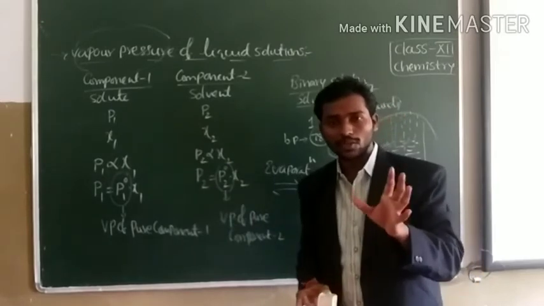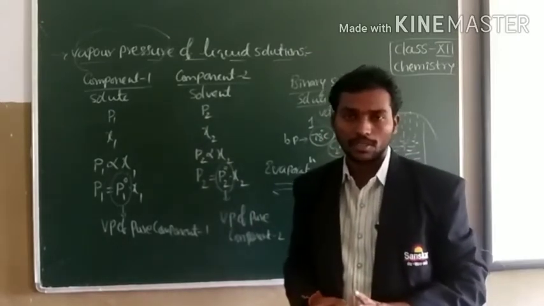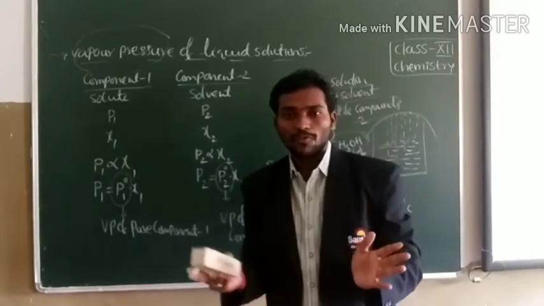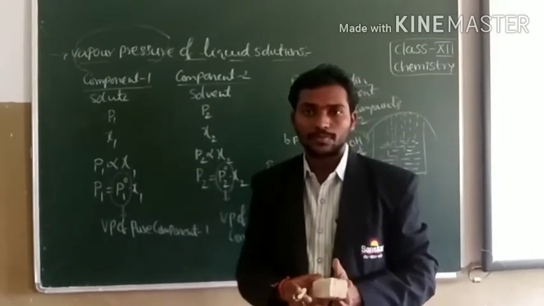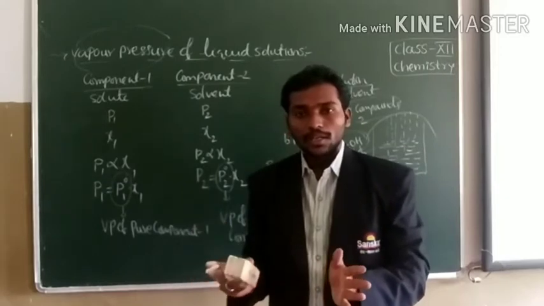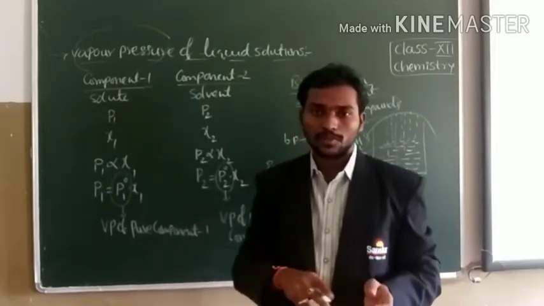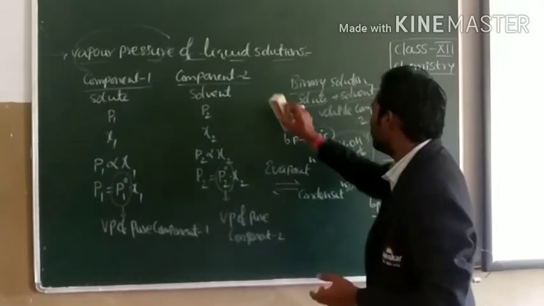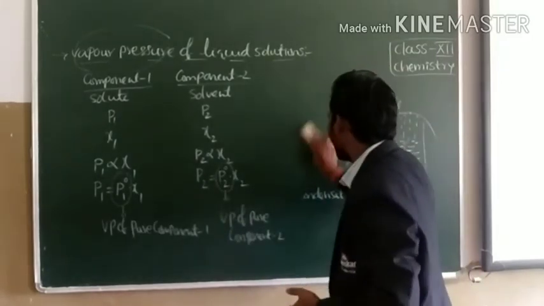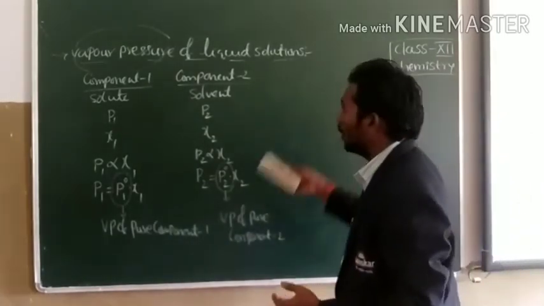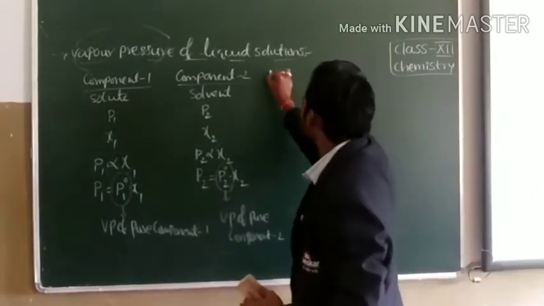So Dalton's law of partial pressure states that the total vapor pressure of the solution is the sum of the partial pressures of the components of the solution. Let us see that, children. Dalton's law of partial pressure.